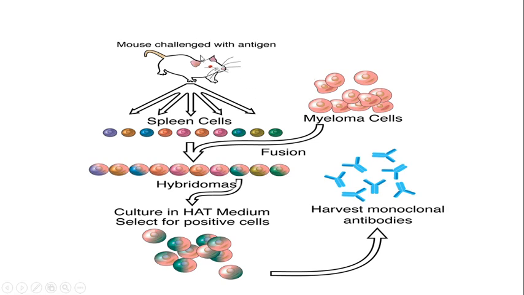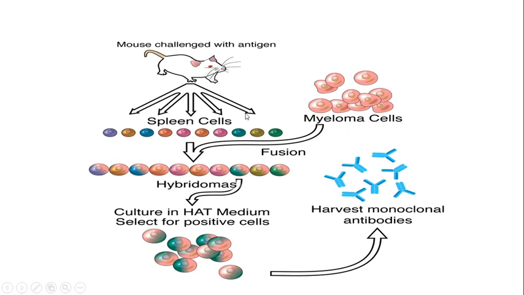This is a very general diagram of how you are actually going to make these hybridomas. You will be injecting the mouse with your desired antigens. The mouse will be producing the antibodies utilizing its spleen cells. You are going to mix the myeloma cells, which are deficient for the HGPRT enzyme, and combine them with the spleen cells. When you combine them, you are actually fusing the myeloma cells and the spleen cells to get these hybridomas.